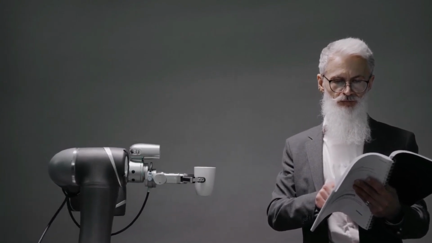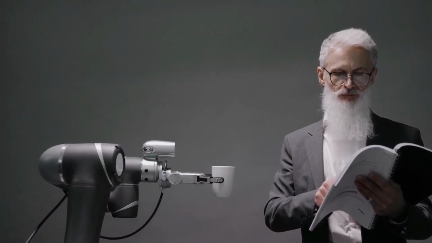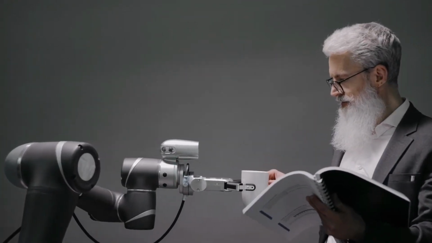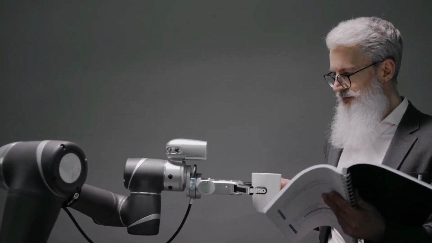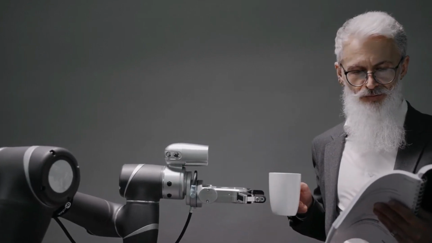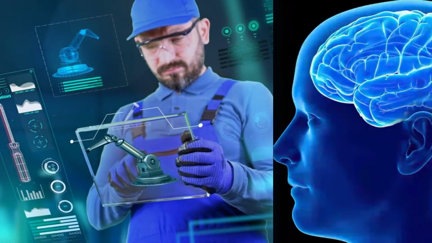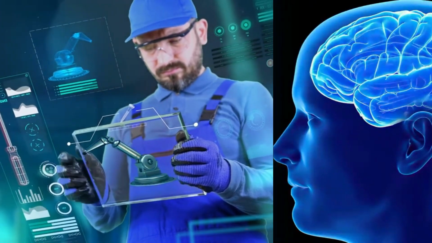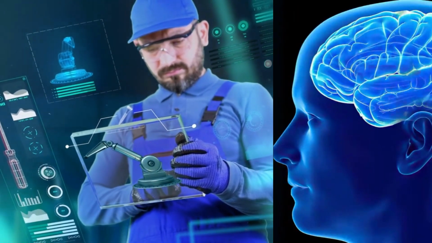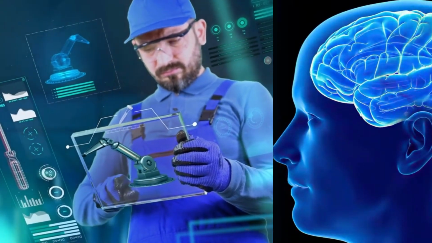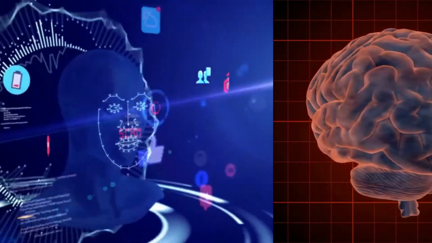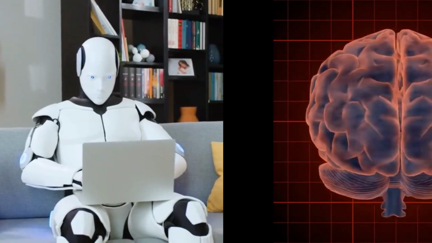The relationship between artificial intelligence (AI) and the human brain is a fascinating and complex topic that has implications for technology, neuroscience, psychology, and philosophy. Here are some key aspects of this relationship. 1. Inspiration. AI research often draws inspiration from the structure and functions of the human brain. Neural networks, a type of AI model, are inspired by the interconnected neurons in the brain and aim to mimic the brain's ability to learn from data and make predictions.